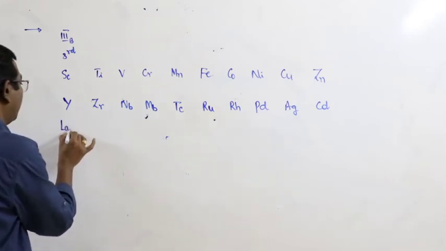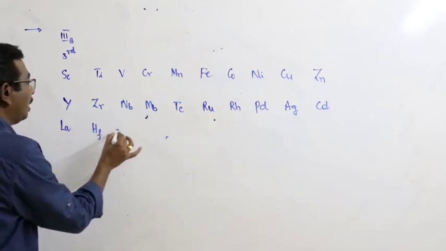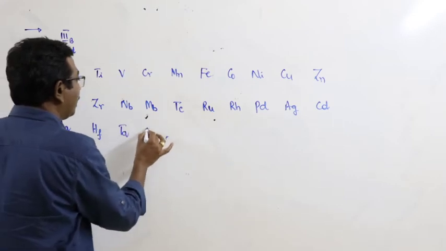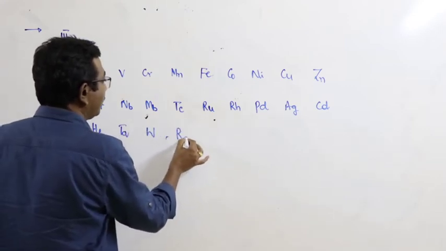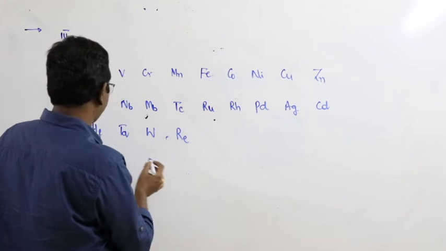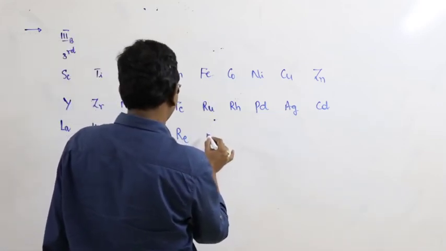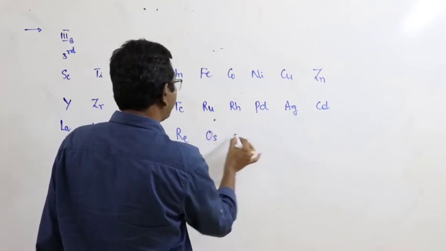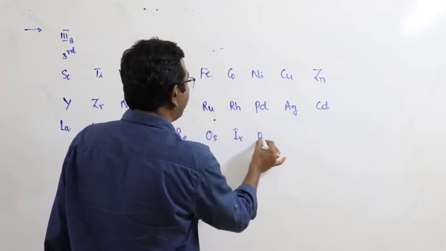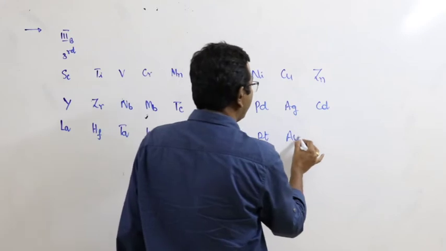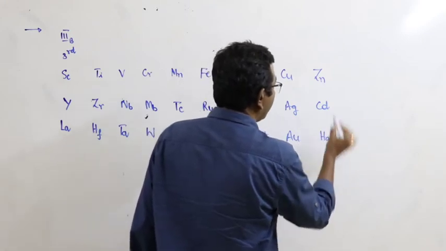Next, lanthanum, hafnium, tantalum, tungsten, rhenium, osmium, iridium, platinum, aurum and mercury.